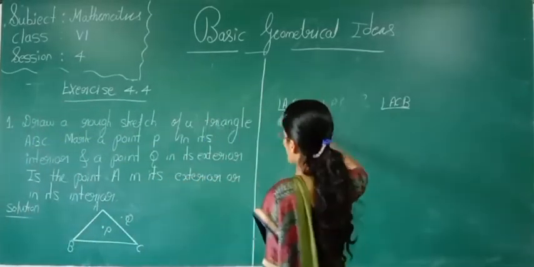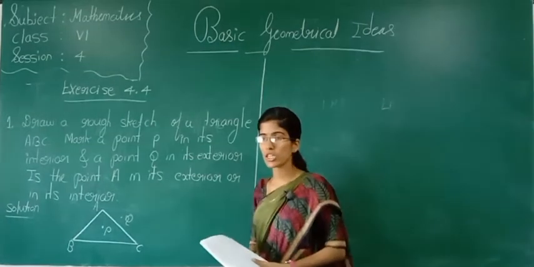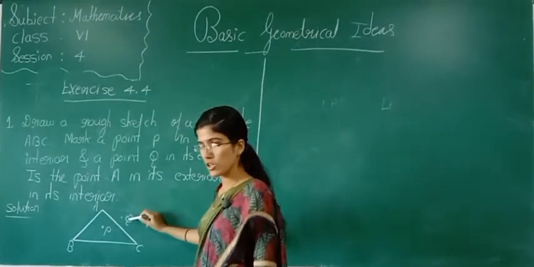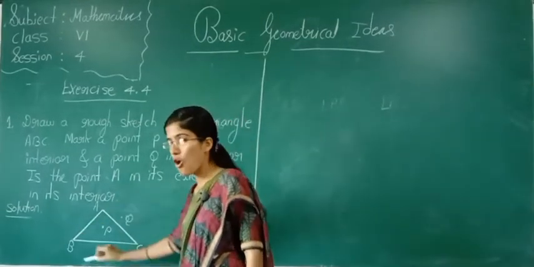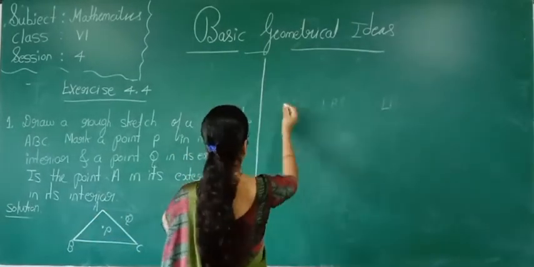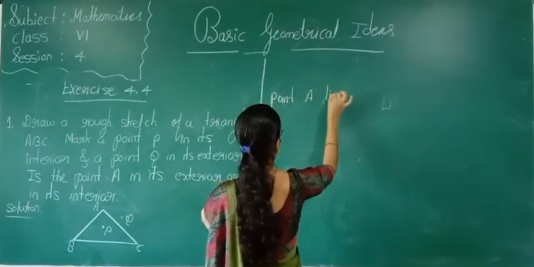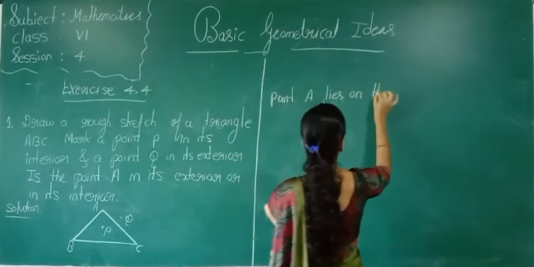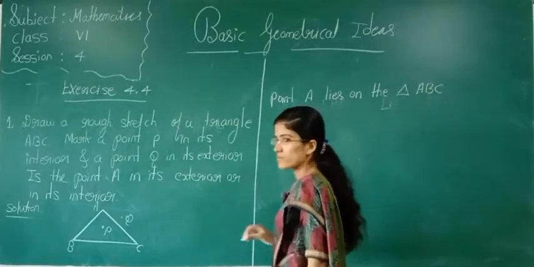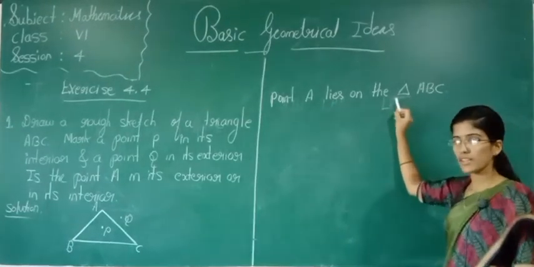They have asked, is the point A in its exterior or in its interior? No, this point A is not in the interior, and not in the exterior also. This point is on the triangle. Yes. So what can we write here? Point A lies on the triangle ABC. This is the triangle symbol, no?